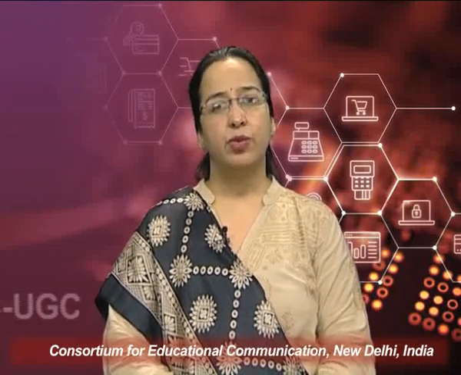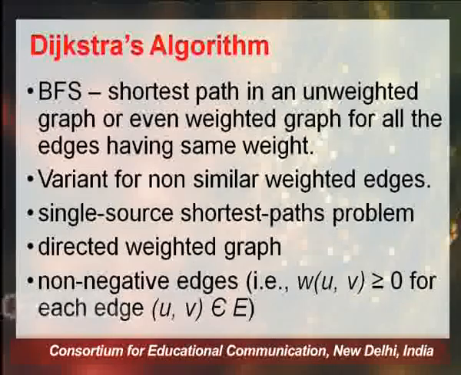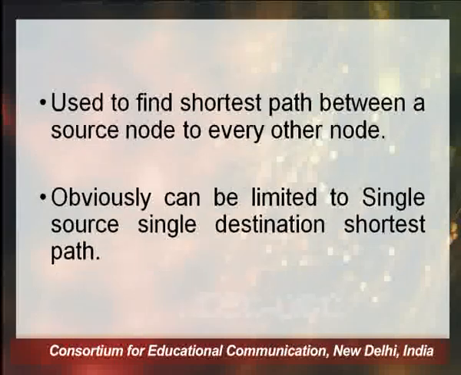So the constraint we are putting here is that the weight of u comma v must be greater than or equal to 0 for each edge uv belonging to the set E of edges. It must have non-negative edges, it should not have negative edges, then only we can apply Dijkstra's algorithm.